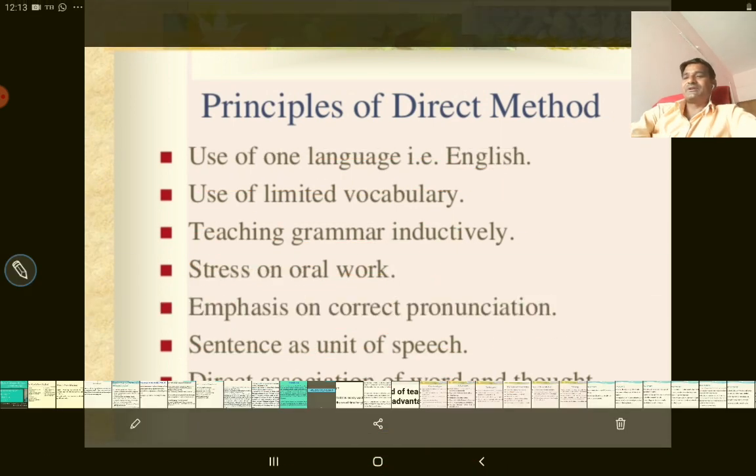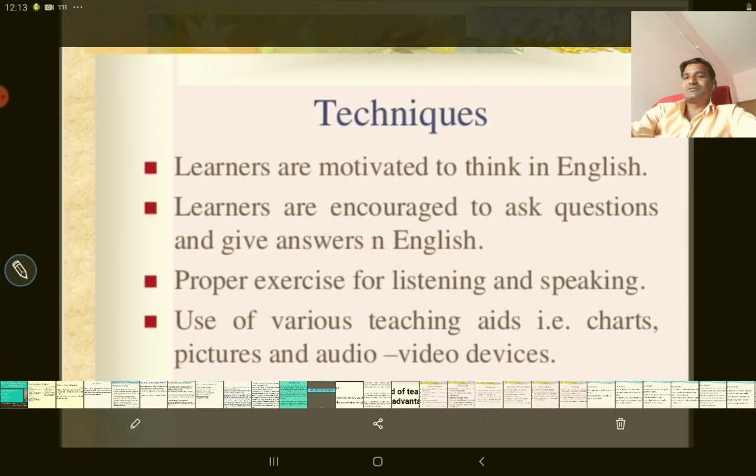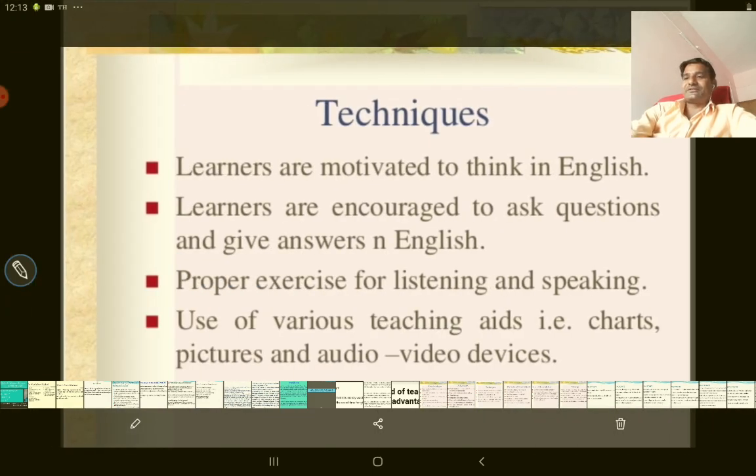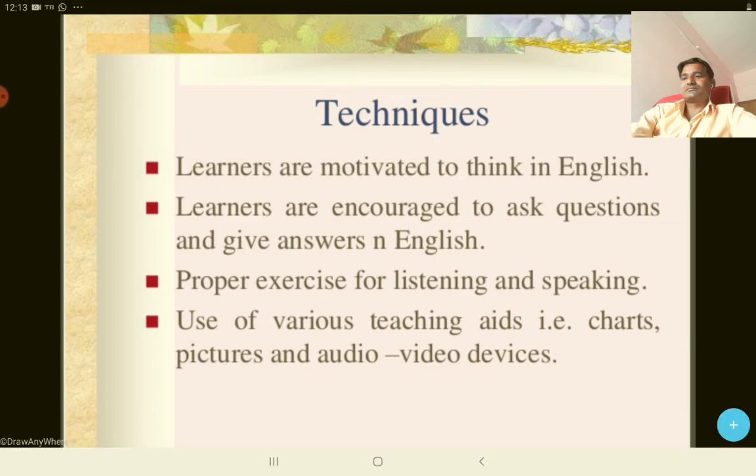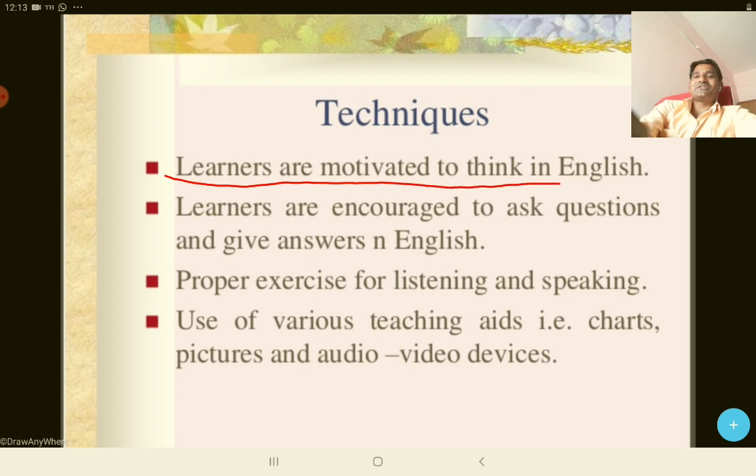In the next slide we will discuss the techniques. So here the technique is that learners are motivated to think in English. Okay, the environment is created in such a way that there is no use at all of the mother language or mother tongue, and the environment is created artificially with various activities, so the students are motivated to think in English.